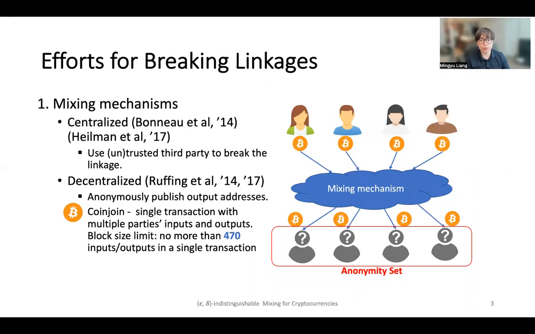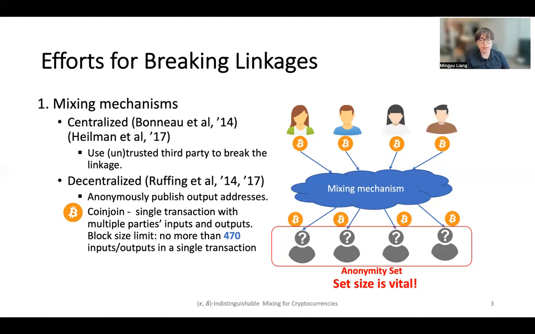To tackle such issues, there are many efforts on breaking the linkage among the addresses. One classical idea is to use a mixing mechanism. Specifically, multiple users, each having their coins stored in a potentially identified address, mix their coins together and deposit them into newly generated addresses. In the end, an anonymity set is formed among the participants. Clearly, the larger the anonymity set, the better the privacy each participant enjoys.